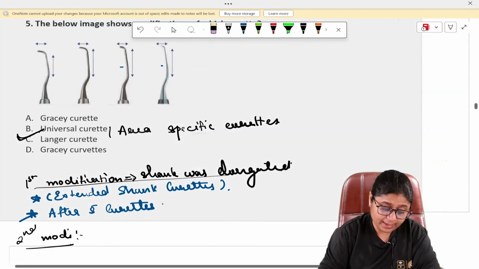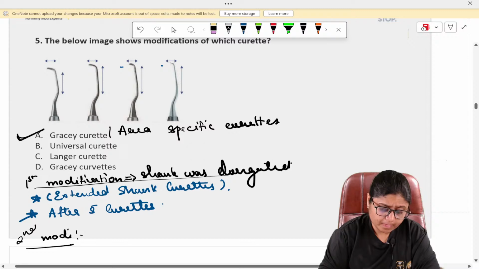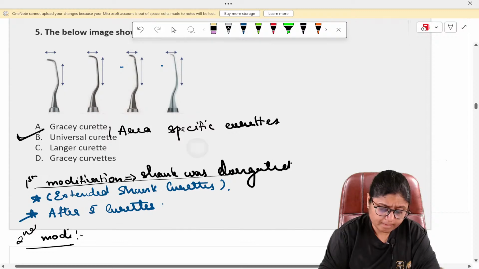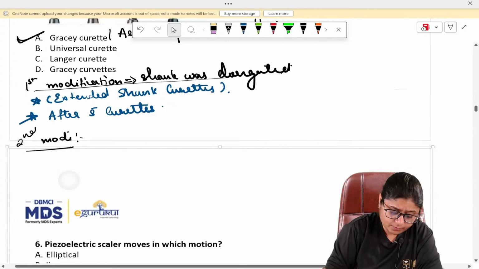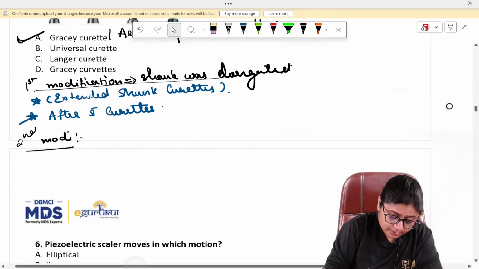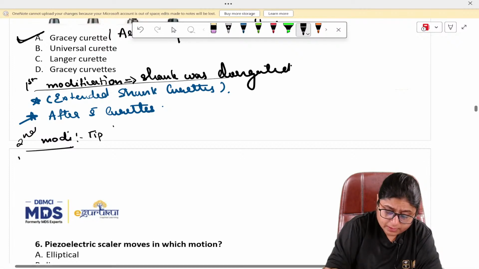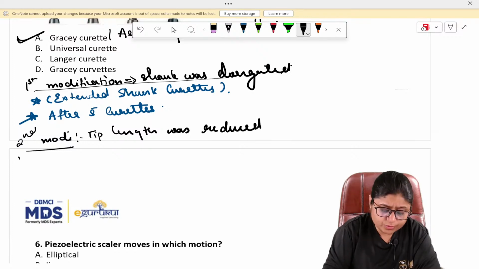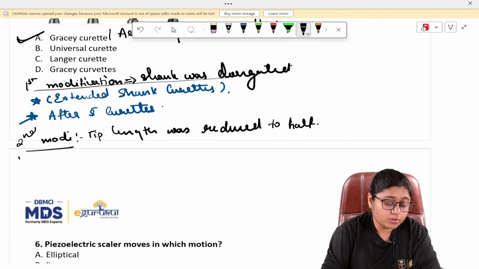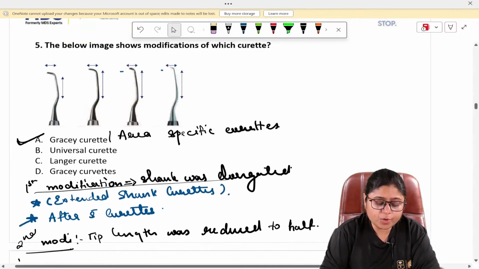So the tip length was reduced to half. Okay. So when the tip length was reduced, what was the benefit?